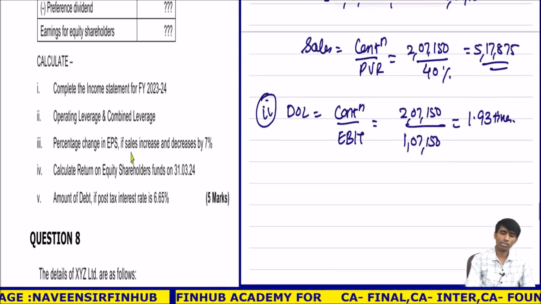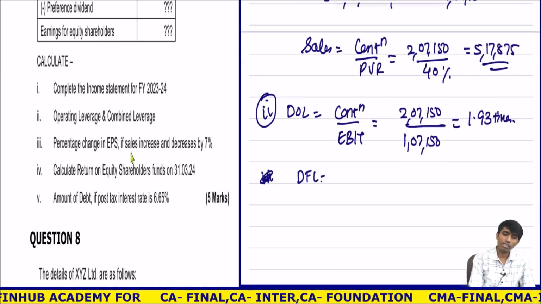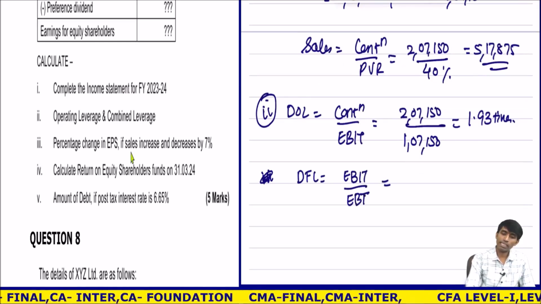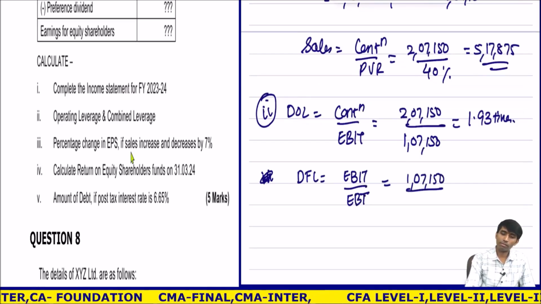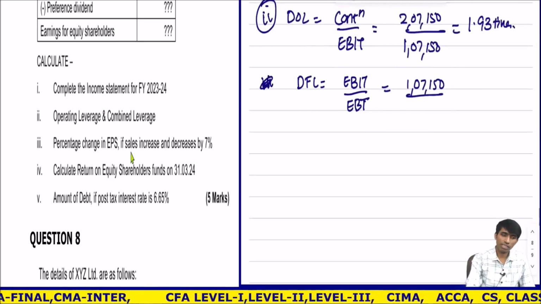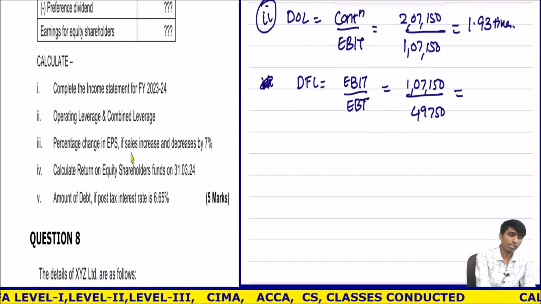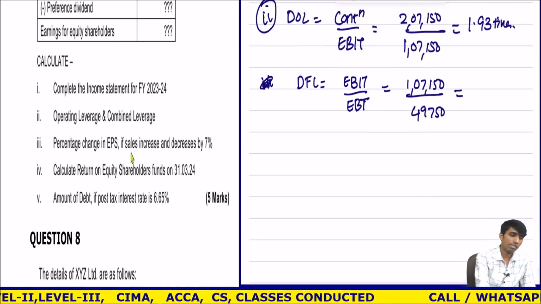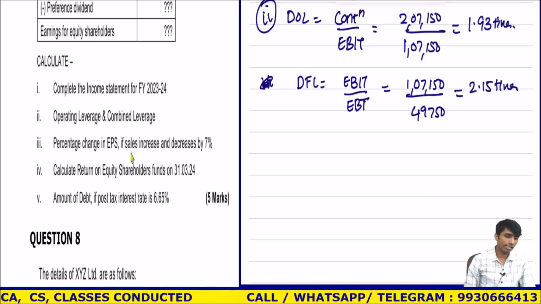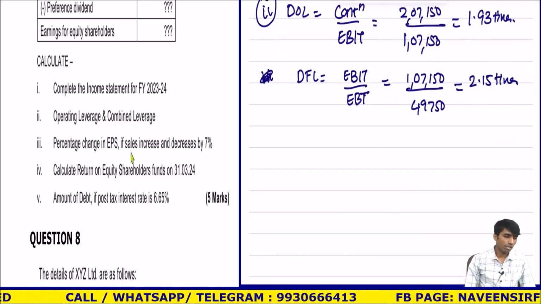1.93. They are getting 1.94. That's fine. Next, combined leverage. I'll calculate DFL. DFL is EBIT upon EBT. EBIT is 1,07,150. My EBT was how much? 49,750. 1,07,150 divided by 49,750. So the answer comes to 2.15 times. They are getting 1.9.